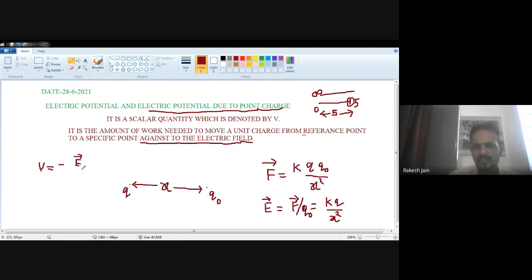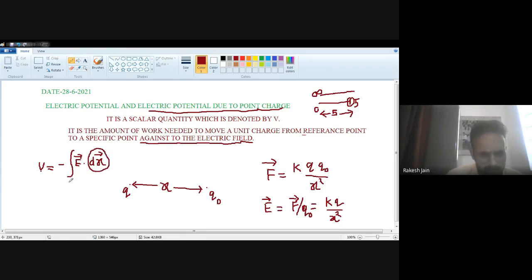Because some work is done, some distance will be traveled. So there is a variable term, that's why the integration sign will be there. In the integration, the differentiation term is related with the variable, and here the variable is the distance x, that's why it is dx. The upper and lower limits relate to the point from which you wish to move that charge and the point to which you want to move it.